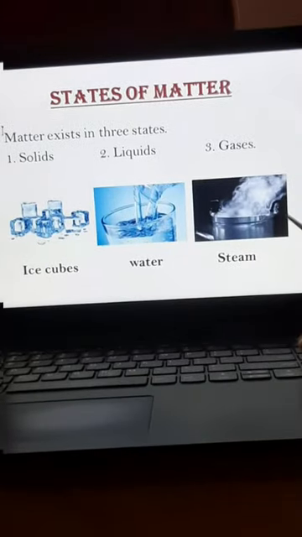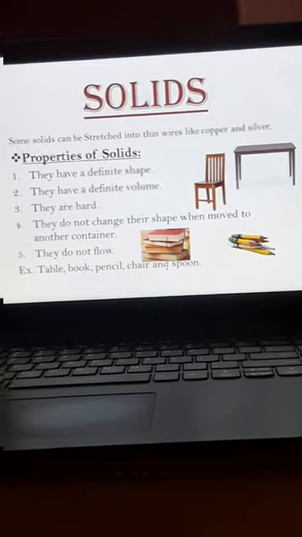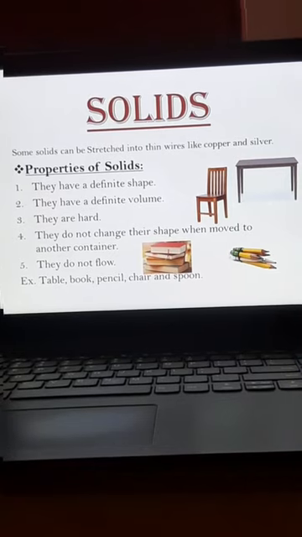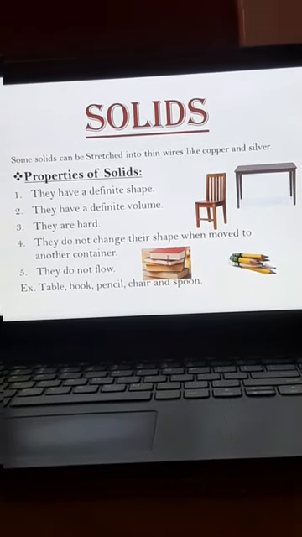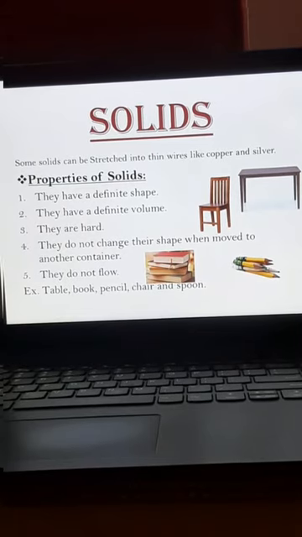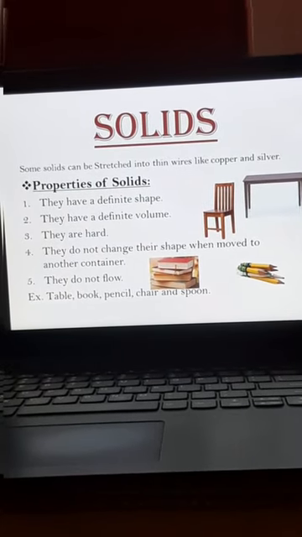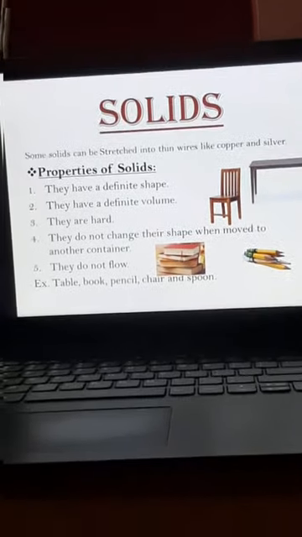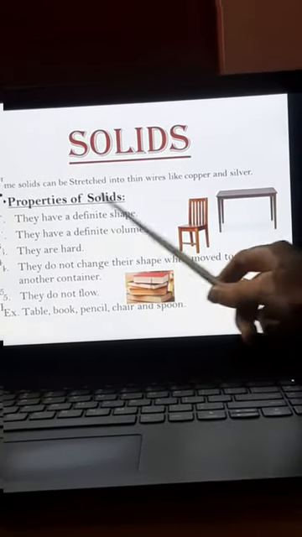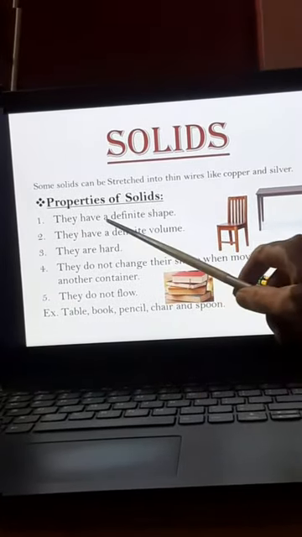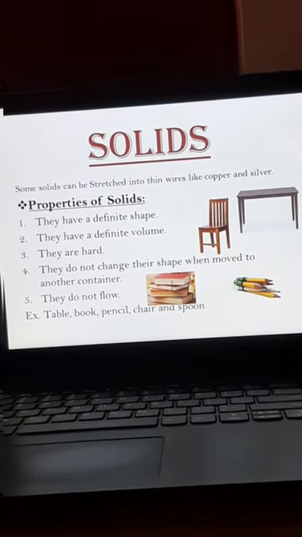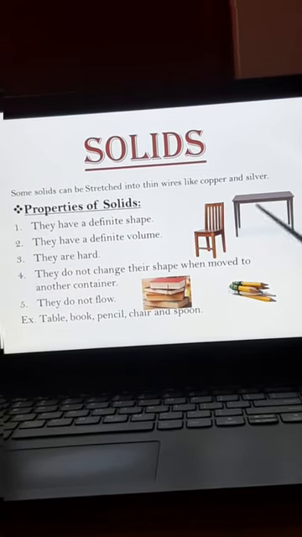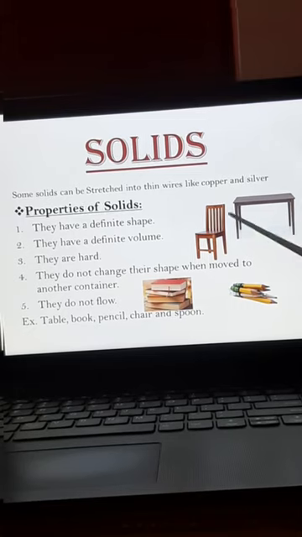So children, now let's go into the next matter, properties of solids. So before this, I want to tell you some solids can be stretched into thin wires like copper and silver. Okay, even the copper wire is also a solid. Okay children. So next, properties of solids. They have a definite shape. So when you are talking about a table, for example, the table will not be changed as you want to change.